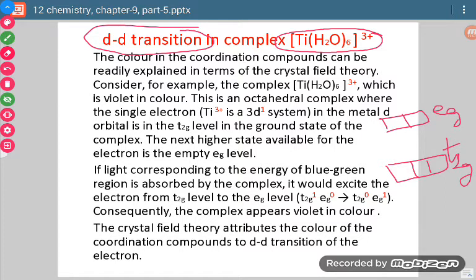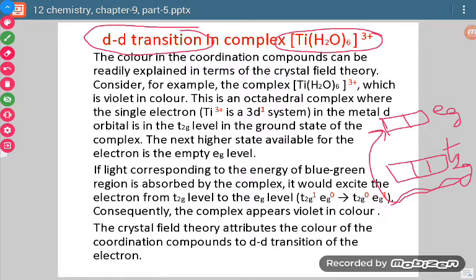So d-d transition means the electron present in the t2g orbital jumps to the eg orbital. Why does it jump? Because it absorbs a particular wavelength, and that energy absorbed excites the electron from the t2g level to the eg level. This is termed the excited state. Now when it comes back from eg to t2g, it liberates energy, and that energy is in the visible region. That's why we are able to see the colorful substance.